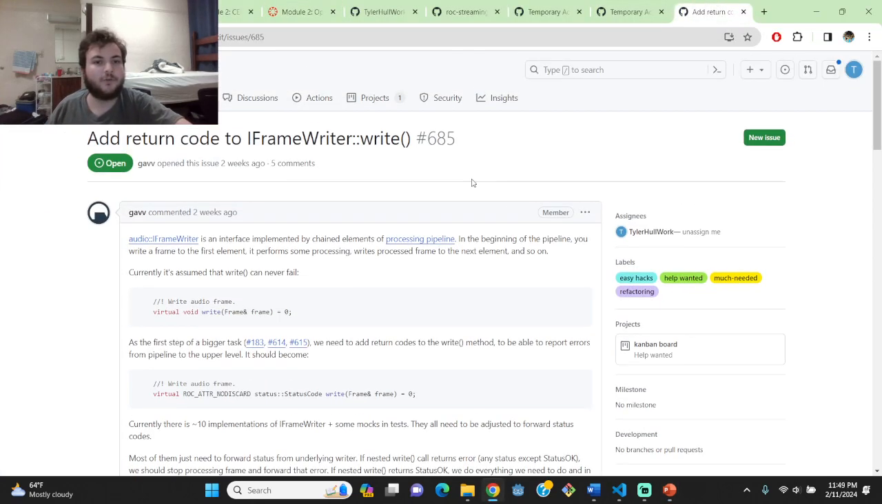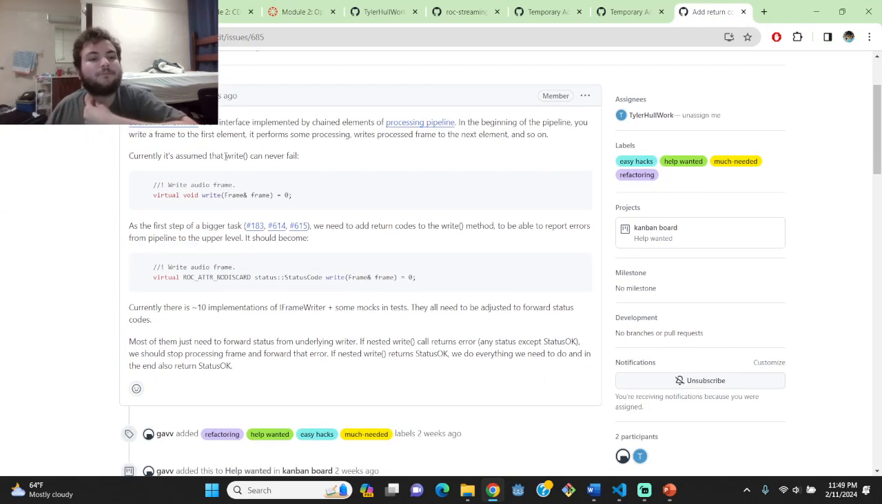If we go on to the issue request, this was the issue request that I contributed to. So the issue request required that the iframe writer, which is a parent class that's inherited from several other writer classes, change this virtual void function to a virtual status function. The status code is already implemented in the Rock Toolkit, which basically just forwards a status based on how the entire program is working at the moment.